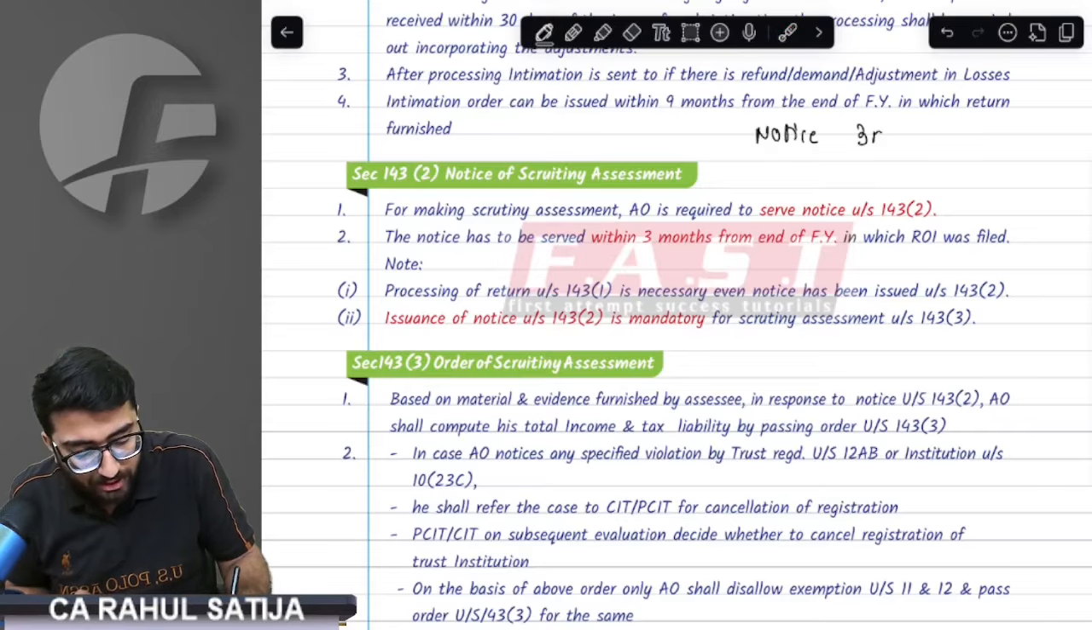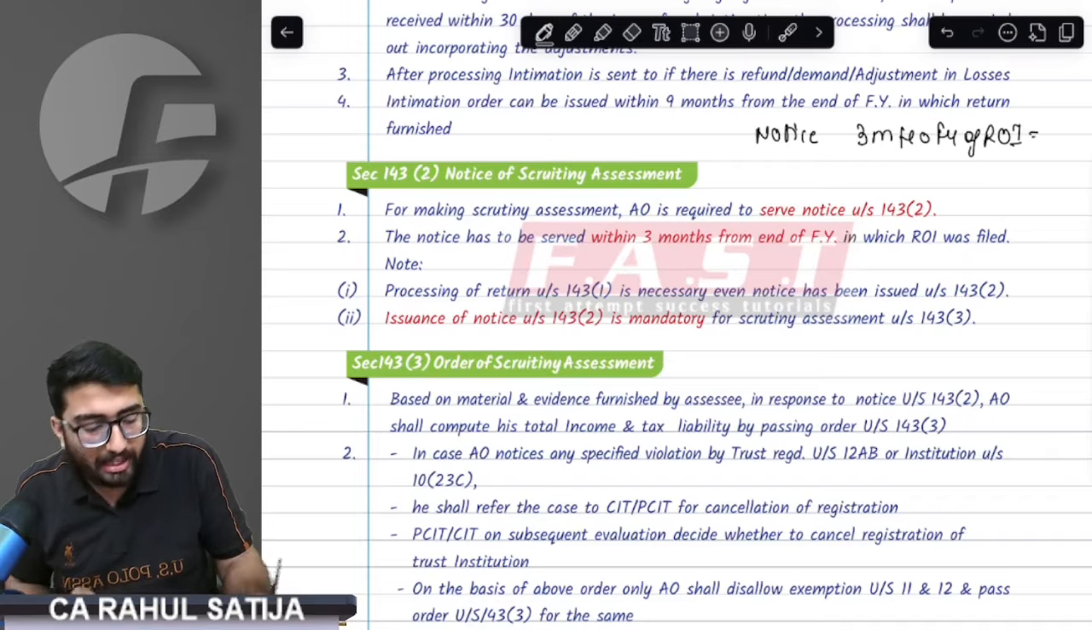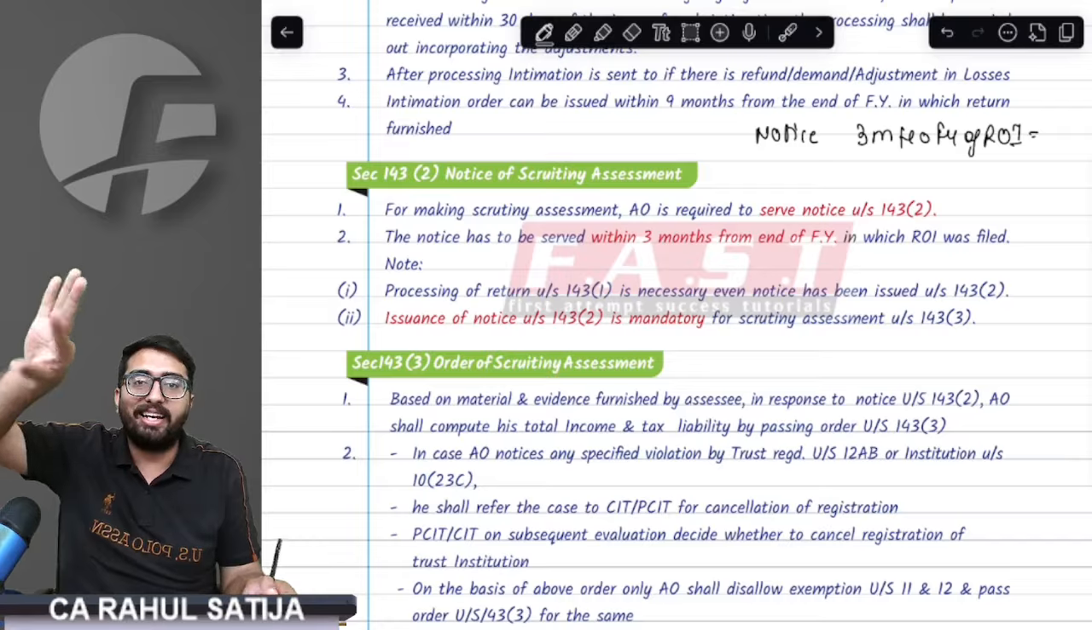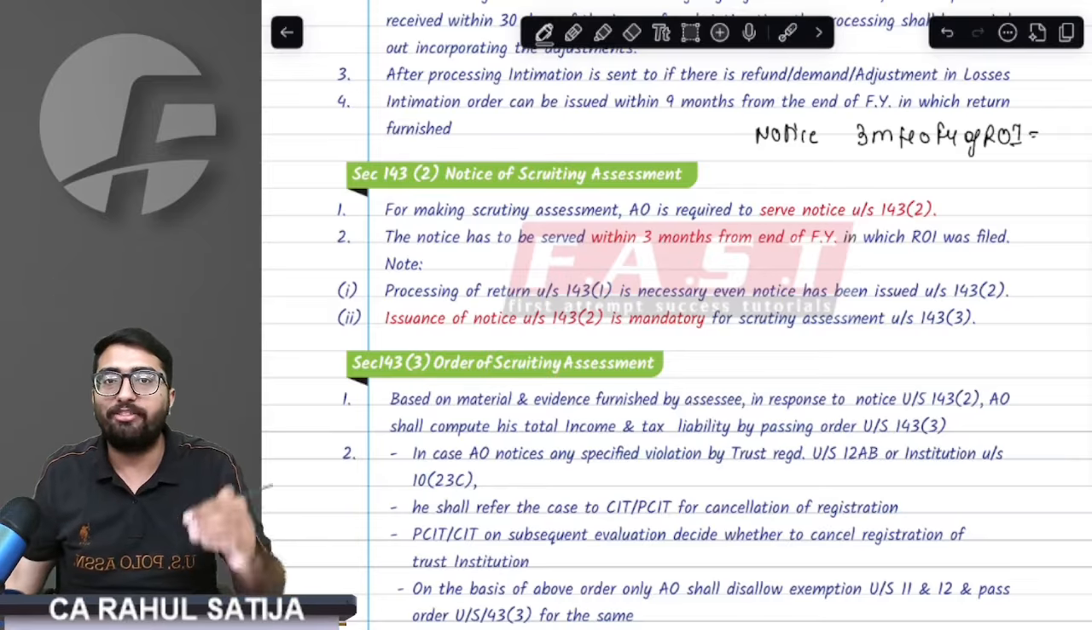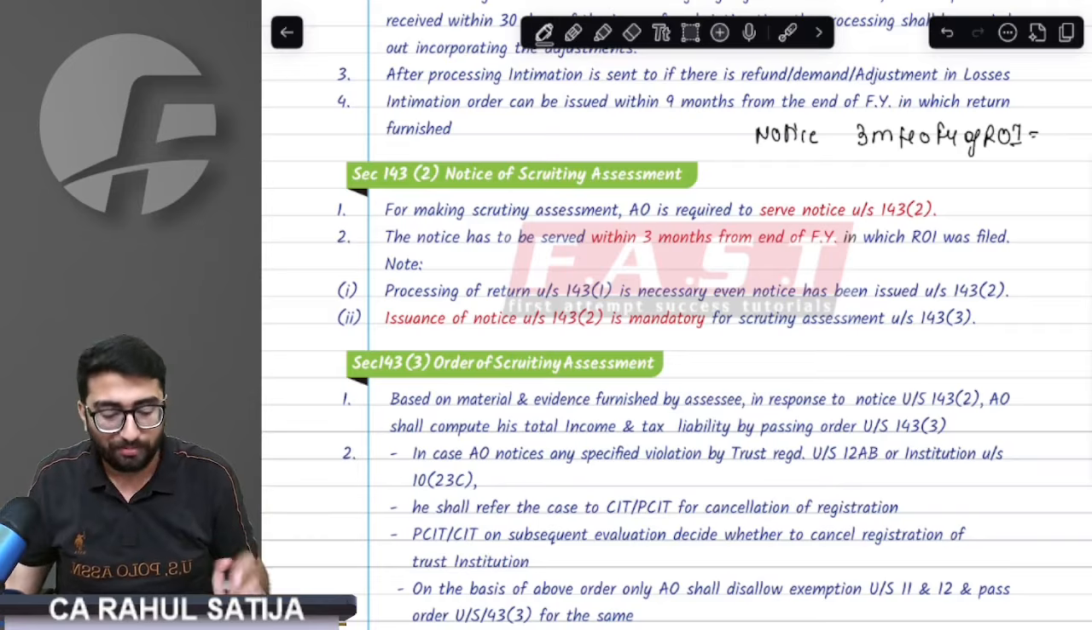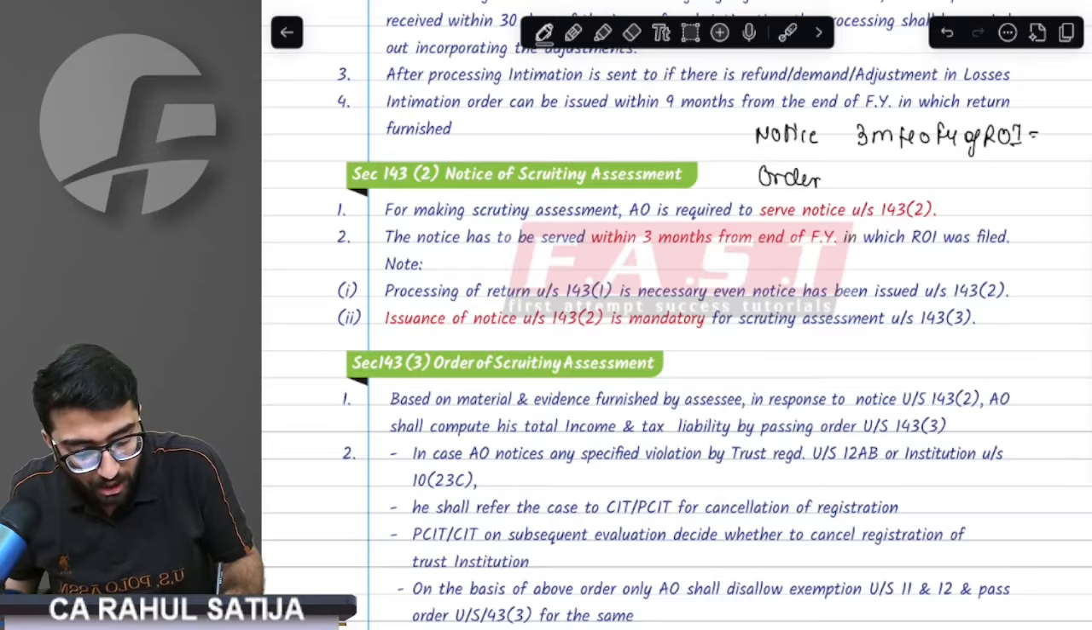the notice date is 3 months from the end of the financial year of ROI. The year in which you file the ROI, let that year end, and within 3 months of that year end, you will get the notice. An order will be passed within 12 months from the end of the relevant assessment.